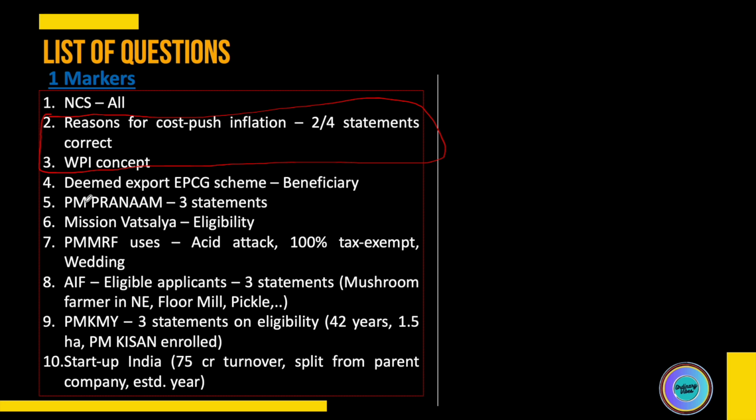So this is what makes ESI really difficult to get high scoring, because one markers are also very difficult, and you don't have management in this paper that you can leverage some of your static knowledge and then solve the question. So this is what makes ESI difficult, and every year this ESI section continues to stay like this. So this is on a similar level, in fact, a little bit difficult compared to the previous year. Maybe these two questions are bringing a sense of relief.